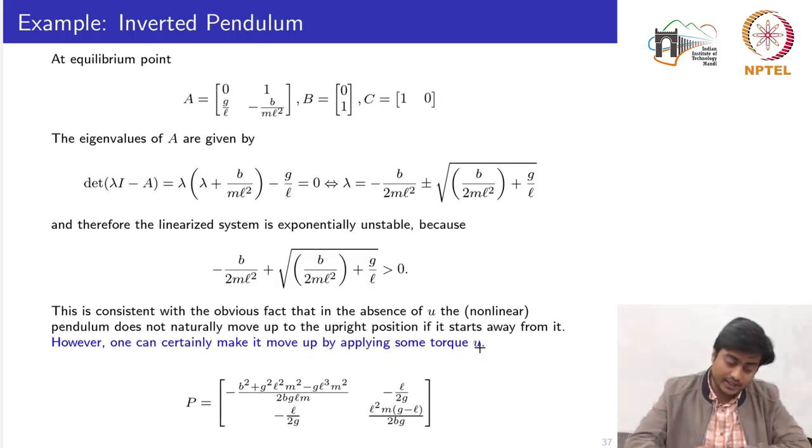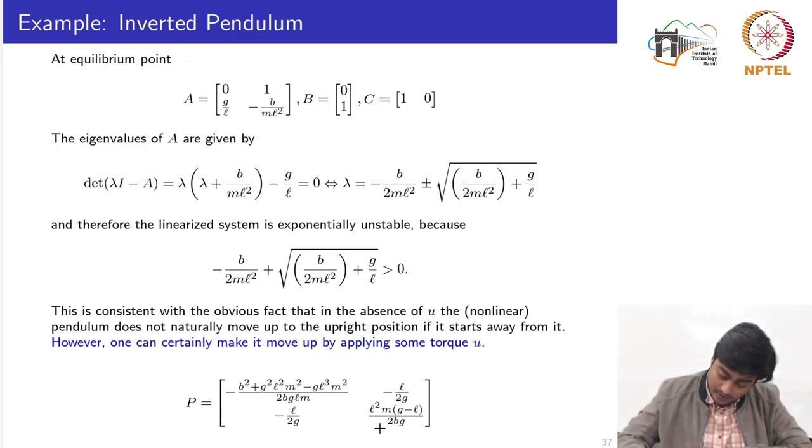Now considering the equilibrium point theta equal to 0, this is the set of state space matrices we have obtained. The eigenvalues of this matrix A are given by this one, and it is quite straightforward to see that the eigenvalue with the positive sign is greater than 0. So one of the eigenvalues is lying on the right hand side, meaning that the system is unstable, and this we can also see while computing the P matrix.